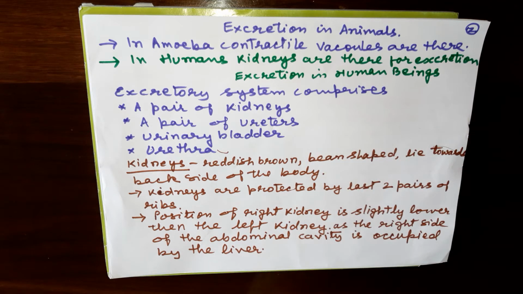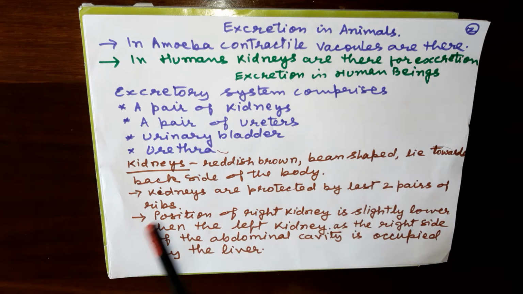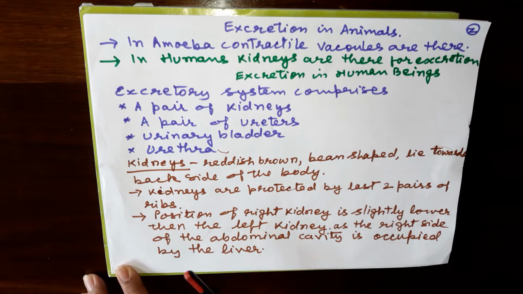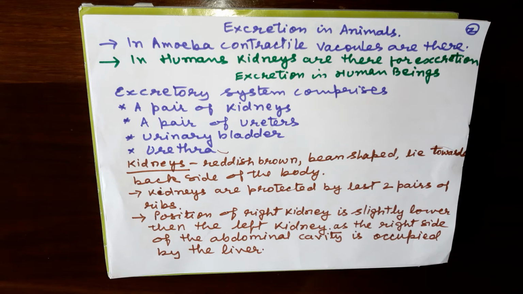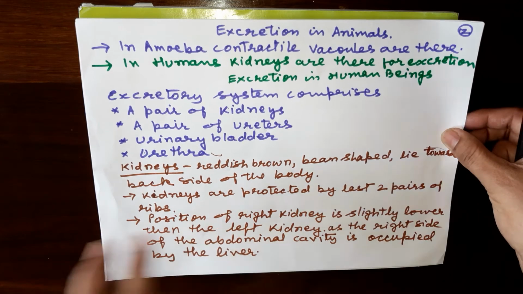So what we studied here, excretion in human beings. The excretory system comprises a pair of kidneys, a pair of ureters, urinary bladder and urethra. Now about the kidneys: color reddish brown, shape bean shaped, they lie on the back side of the body and they are protected by the last 2 pairs of the ribs also. Then the position of the right kidney is slightly lower than the left kidney, as the right side of the abdominal cavity is occupied by the liver. So this was the position of the kidney.